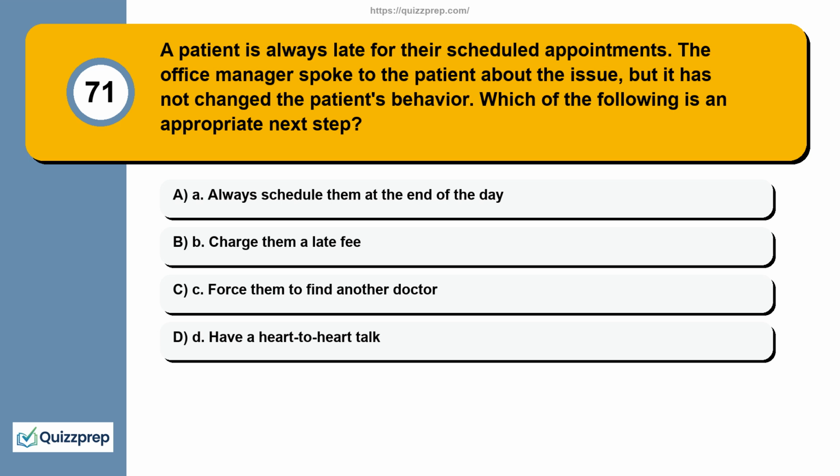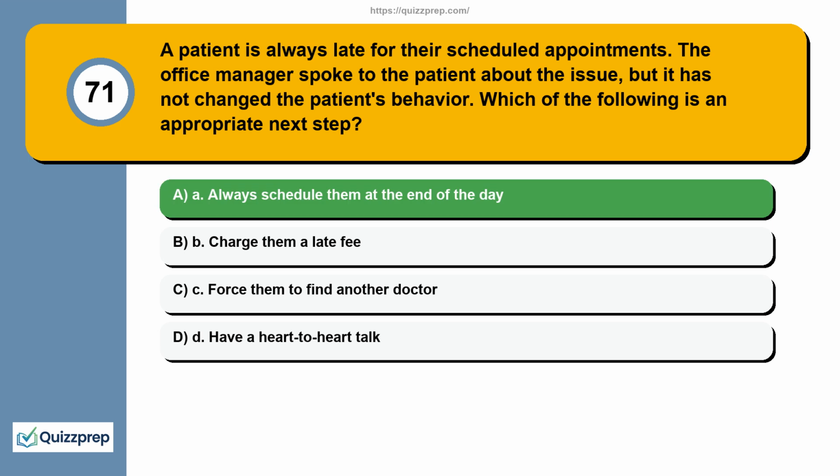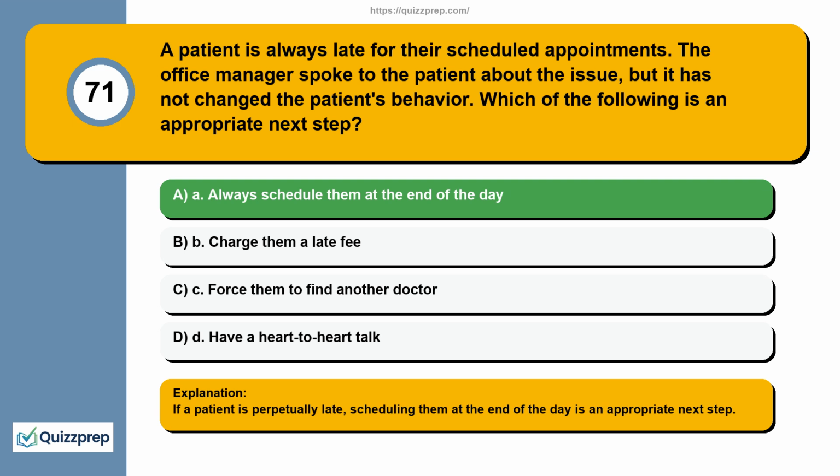Question 71. A patient is always late for their scheduled appointments. The office manager spoke to the patient about the issue, but it has not changed the patient's behavior. Which of the following is an appropriate next step? A. Always schedule them at the end of the day. B. Charge them a late fee. C. Force them to find another doctor. D. Have a heart-to-heart talk. If a patient is perpetually late, scheduling them at the end of the day is an appropriate next step.